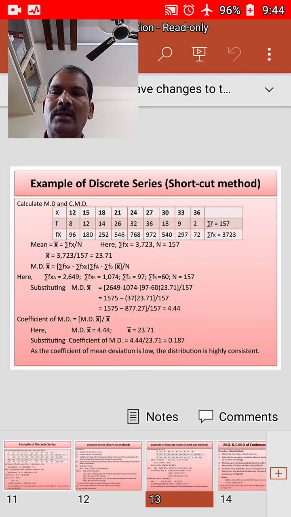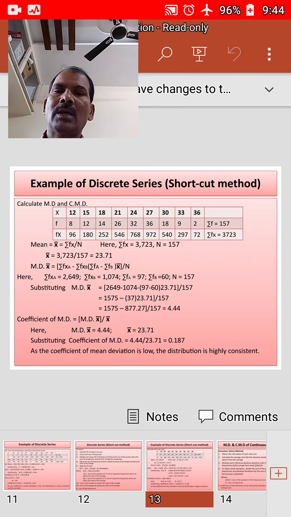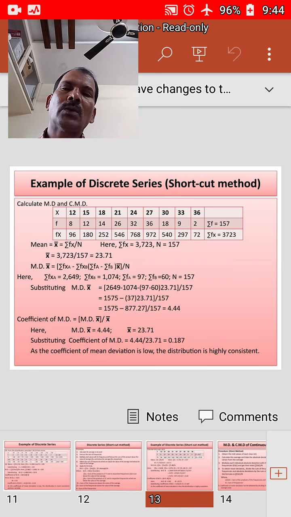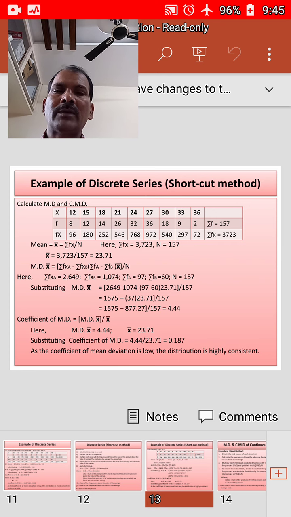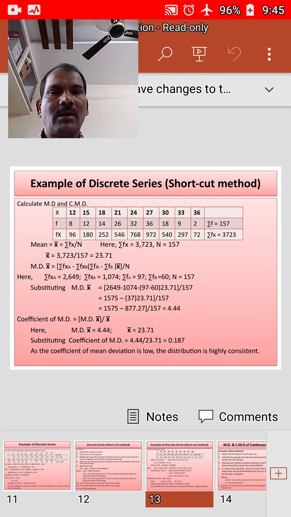Okay, if you arrange these in a table form and find fx. f multiplied with x: 12 into 8, 96; 15 into 12, 180; 18 into 14, 252; 21 into 26, 546; 24 into 32, 768; 27 into 36, 972; 30 into 18, 540; 33 into 9, 297; 36 into 2, 72. Sigma f, that is summation of frequencies, will give you the n value.